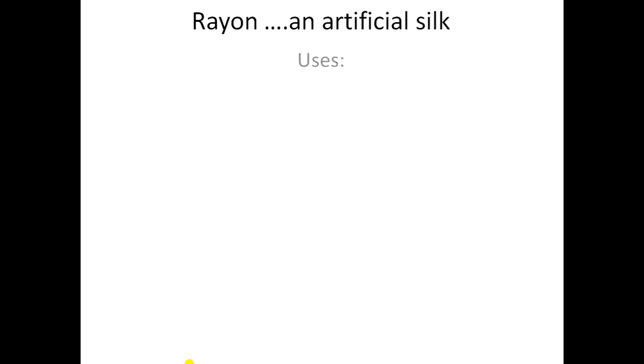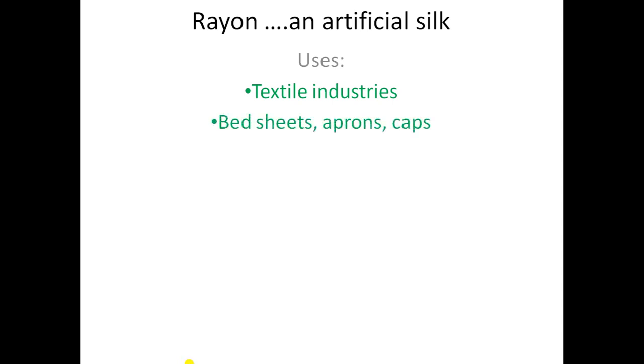Now come to the uses of rayon. Where are we using rayon in our day-to-day life, how is it helpful to us, that we will study now. Uses of rayon. Students, rayon is used in the textile industry for making fabrics. So the first simple use is that it is used to make fabric. The second one is that rayon is mixed with cotton, and then it is used to make bed sheets, aprons and caps.